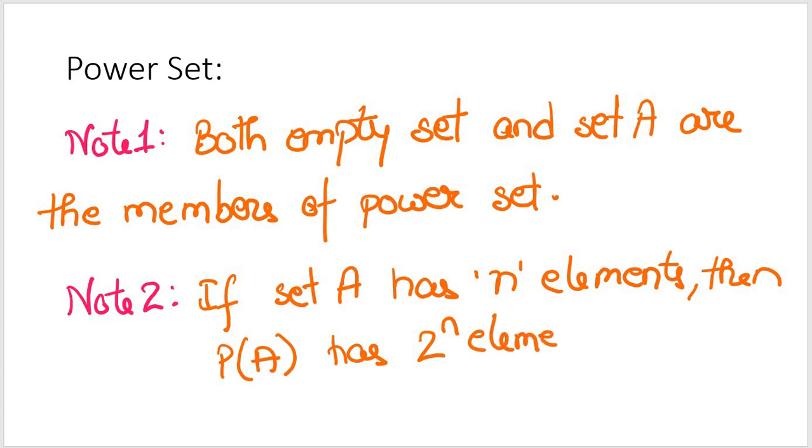That means all the subsets of A. Try to connect the dots. Previously we discussed that for a set A with n elements, 2^n is the number of subsets, and that's the number of elements of a power set. So nothing magical, it's the same thing we saw previously. So this was about power set.